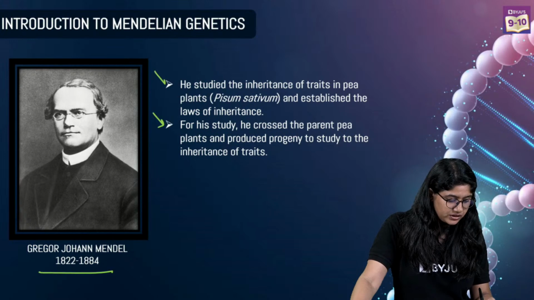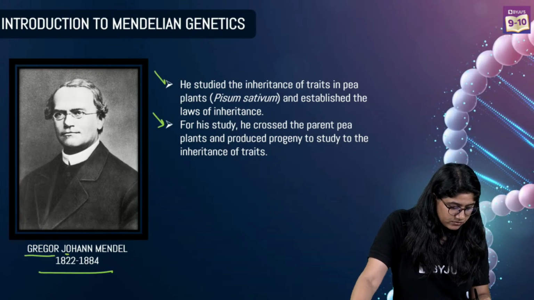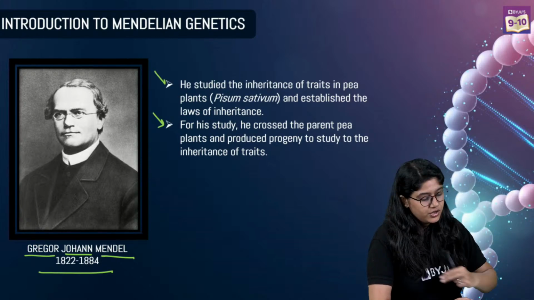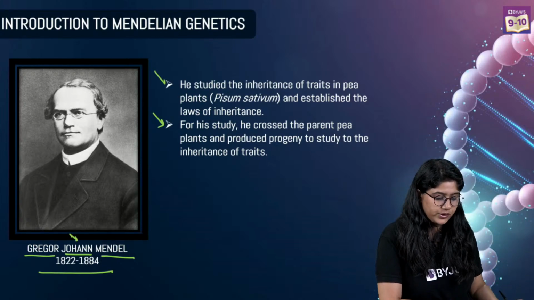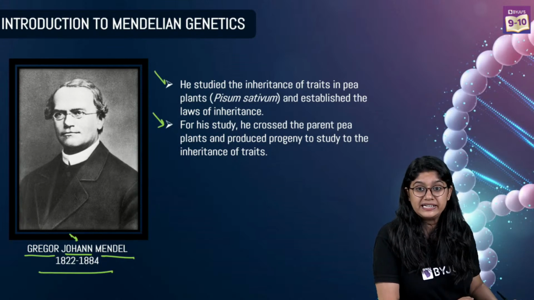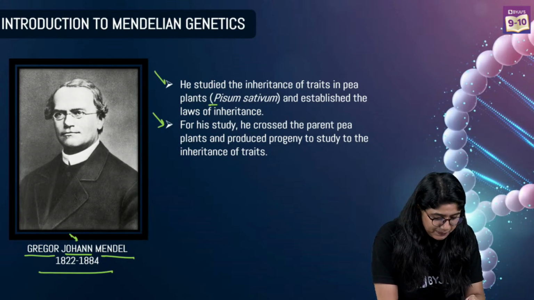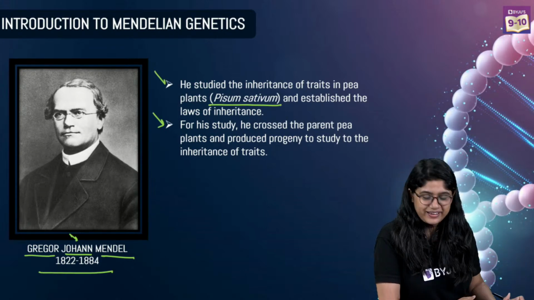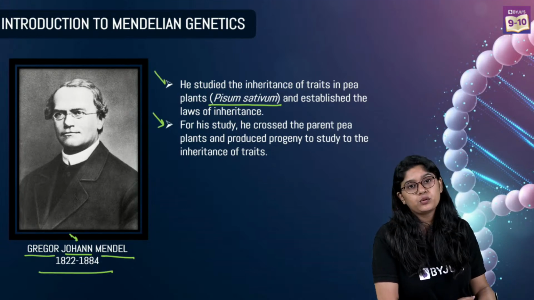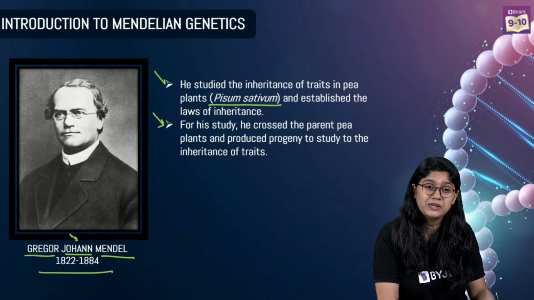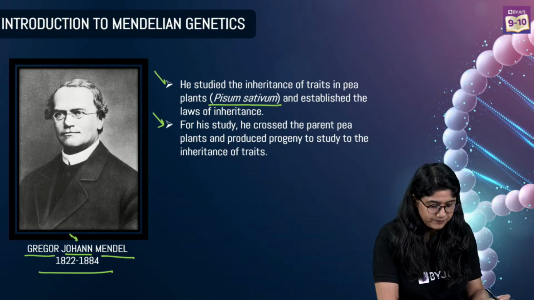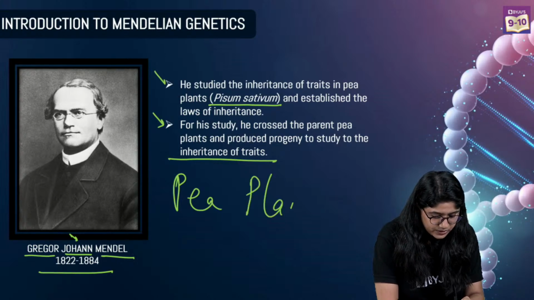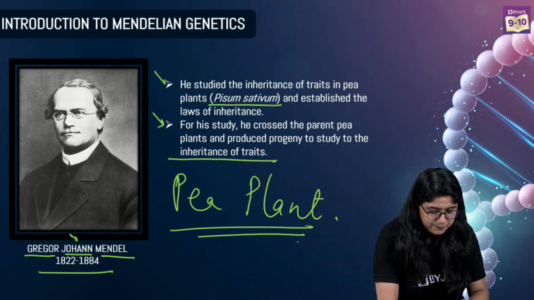Here we have the name Gregor John Mendel. John, over here, that's a middle name, okay? So we usually call him Mendel, okay? He studied the pea plant, which is the Pisum, right? And of course, he is the one who gave us the laws of inheritance that we will be learning in today's chapter. Of course, he used the pea plant. This is important, everyone. Please note, he worked on which plant? He worked on the pea plant.